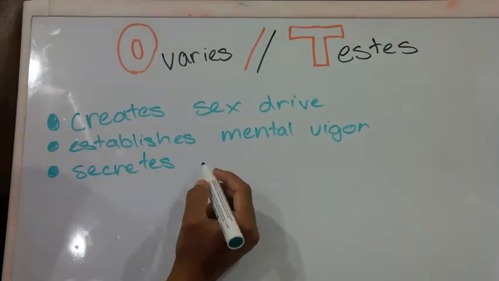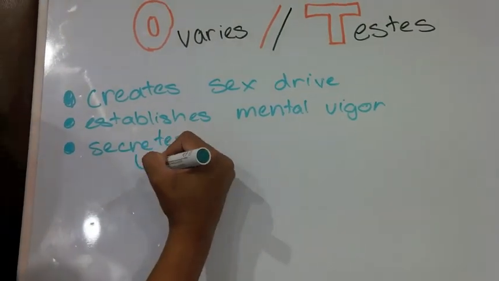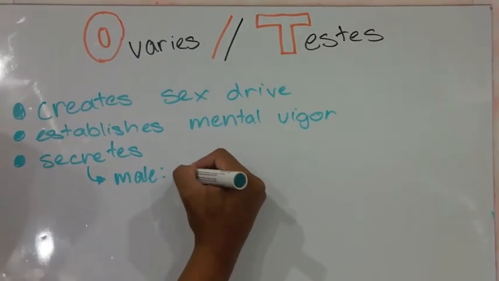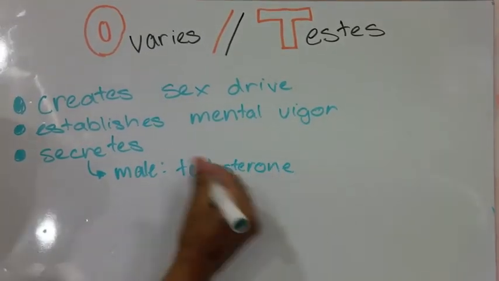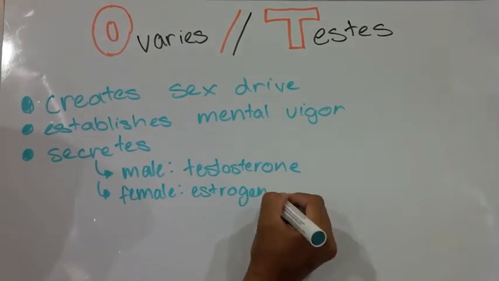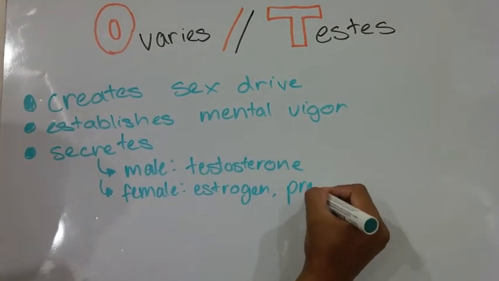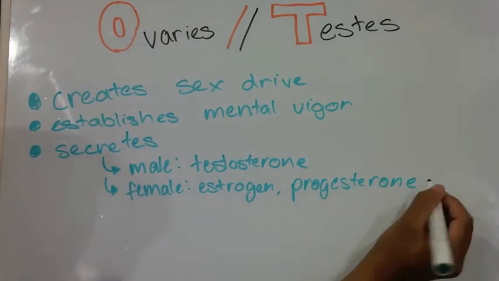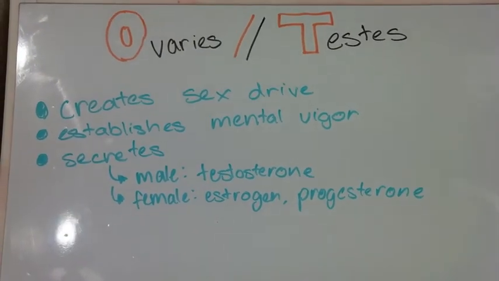The ovaries/testes influence the blood flow in the body. They are also responsible for creating a person's sex drive, establishes mental vigor, the secretion of hormones, male testosterone, female estrogen, and progesterone, which ensure proper development of the human body.